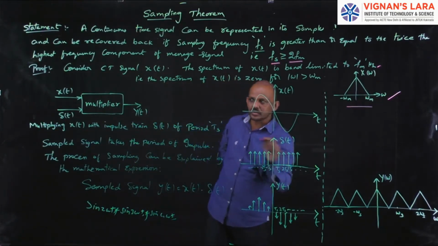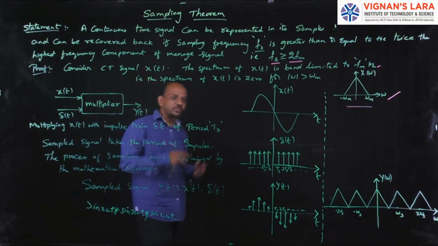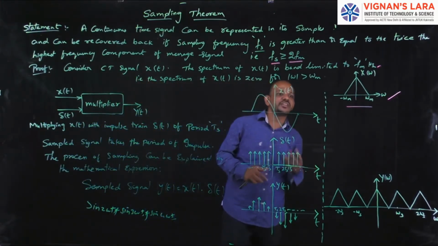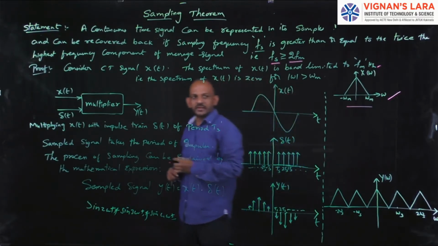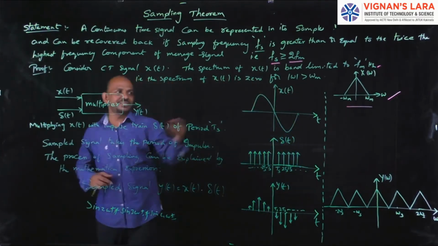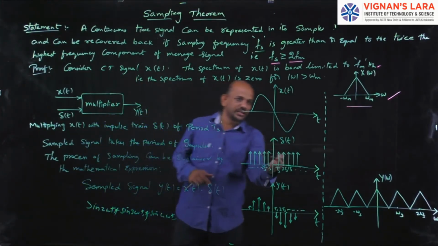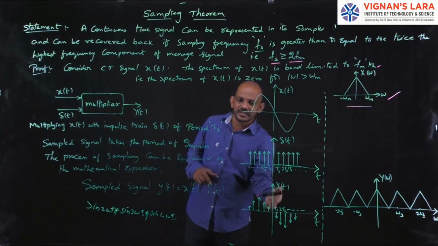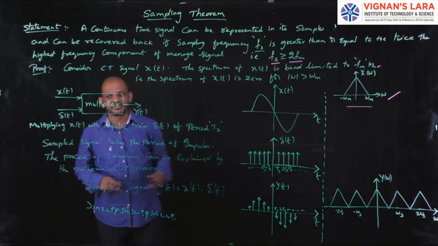Now I have to multiply these two, and the multiplier will produce an output, which is the sampled version of the input. The sampling of the input signal can be obtained by multiplying the input signal x of t with an impulse train as shown in the figure. Then I get the sampled version, that is the output. I consider the output as y of t.